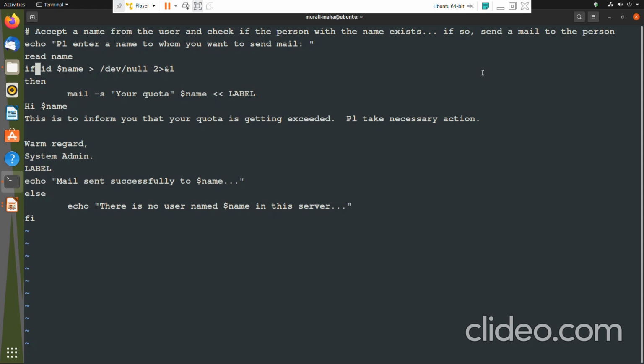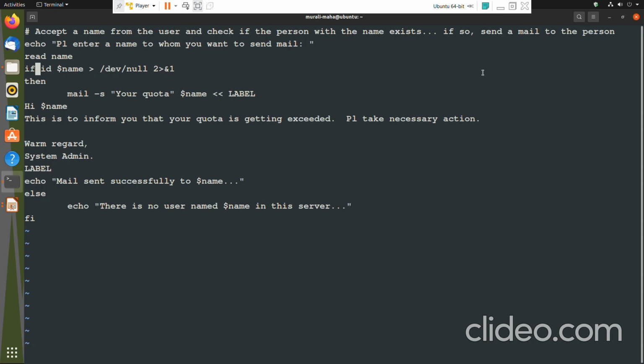Test also stores the value in the $? variable. It's an exit status value. ID also would do the same thing. So even if you are giving if ID, fine. ID would either execute successfully or unsuccessfully, and based on that the if command would take a decision whether it has to go to the then part or the else part.